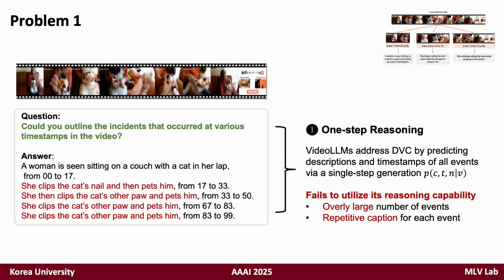Video large language models fall short in fine-grained temporal video understanding, especially in DVC, for two key reasons. First, the conventional approach in dense video captioning relies on one-step reasoning. Given a single instruction prompt, the model predicts both the description and the timestamps for all events in a single step, despite the complexity of the task. As a result, the model fails to fully utilize its reasoning capabilities, often predicting an overly large number of events with repetitive captions for each one.